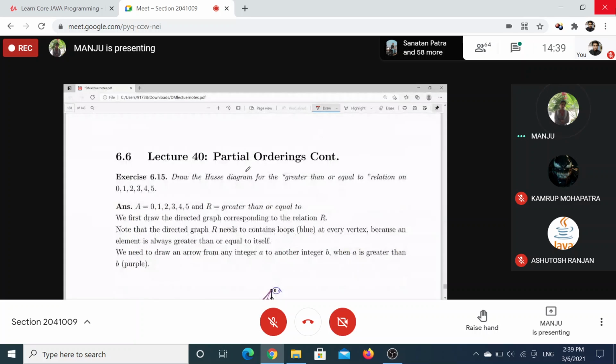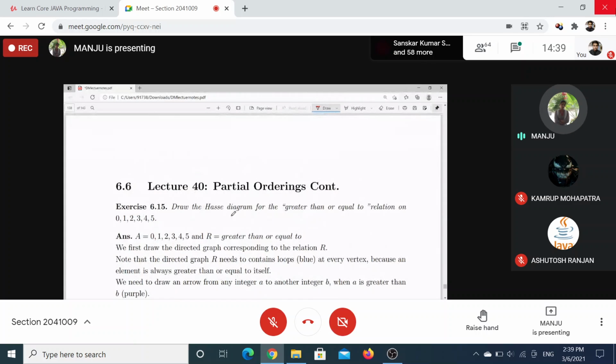Now, come to the exercise part. Draw the Hasse diagram for the relation, is it a partial order, is greater or equal to. This is your relation (A, B) such that A is greater or equal to B. This is your relation on the set S, or A set, you can just say R is this one. Draw the Hasse diagram.